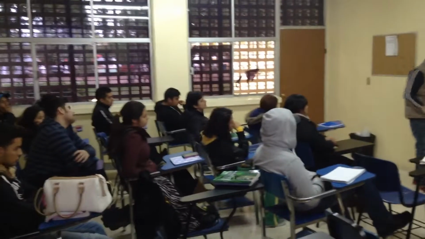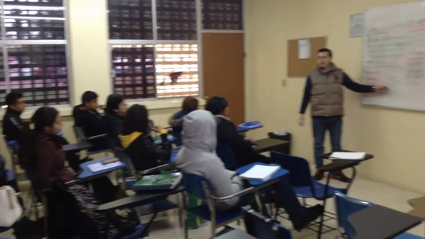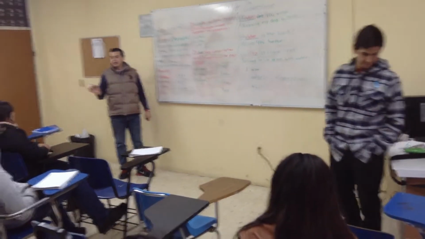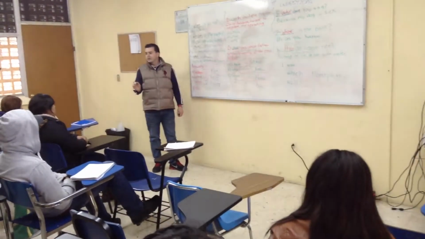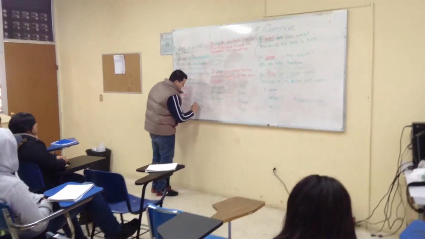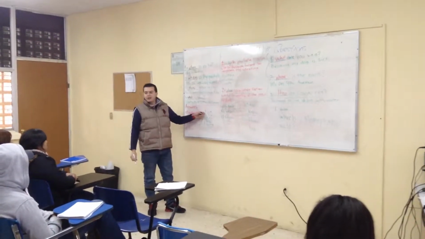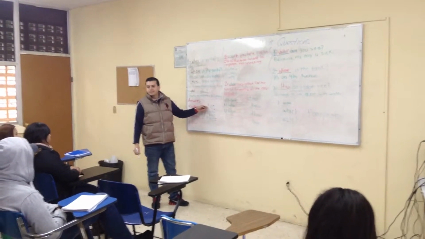And to means another word. Do you know that word? Me too. Me too, and another word? Also.